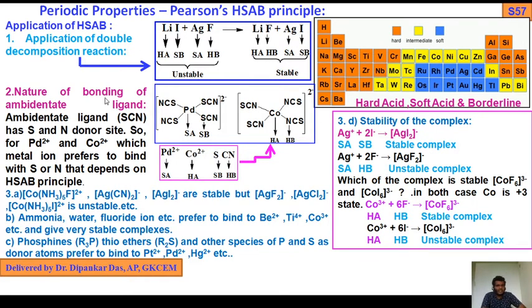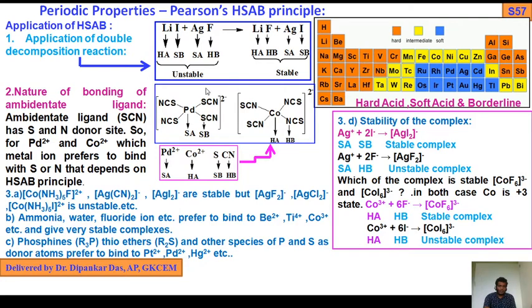Number 2, nature of bonding of ambident ligand. Ambident ligand means thiocyanate, which has two donor sites, sulfur and nitrogen. If you consider two metal ions, Pd2+ and cobalt 2+, which metal ion prefers to bind with sulfur or nitrogen? That depends on HSAB principle. How? Look here, palladium 2+ soft acid, cobalt 2+ hard acid, sulfur soft base and NCS hard base.